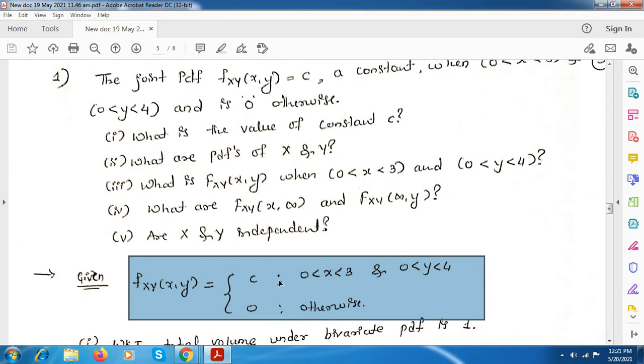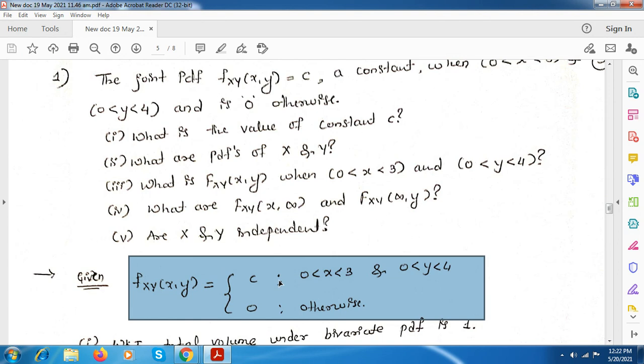First you have to find the value of the constant. Whenever you have to find the constant and they have given the PDF value, you have to consider the total area under that PDF. And the total area under the PDF will always be equal to 1. So using that property, you have to solve for this constant value.